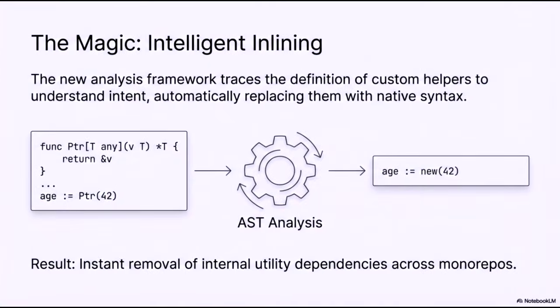Let's examine what we refer to as the magic, intelligent inlining. This new analysis framework traces the definitions of custom helpers to understand our specific intent and automatically replaces them with native syntax. By utilizing AST analysis, the tool can identify a utility function like ptr and refactor it directly into a standard native equivalent. This leads to the instant removal of internal utility dependencies across monorepos, significantly simplifying the codebase and reducing long-term maintenance overhead.